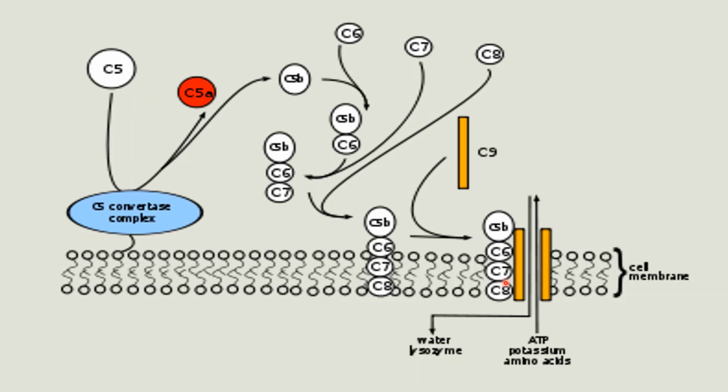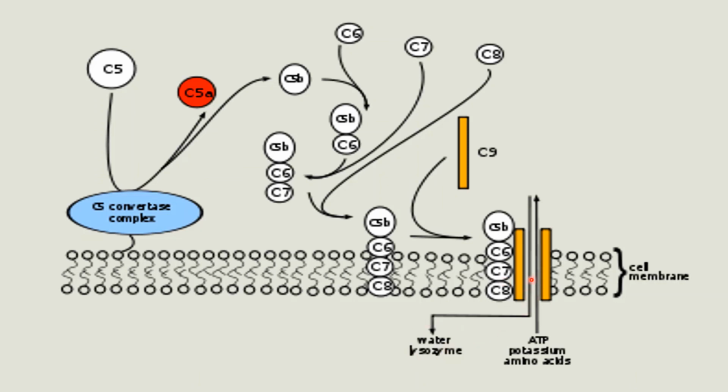Through this pore, small molecules and ions can freely diffuse, and the cell cannot maintain its osmotic stability and is killed by the influx of water and loss of electrolytes.